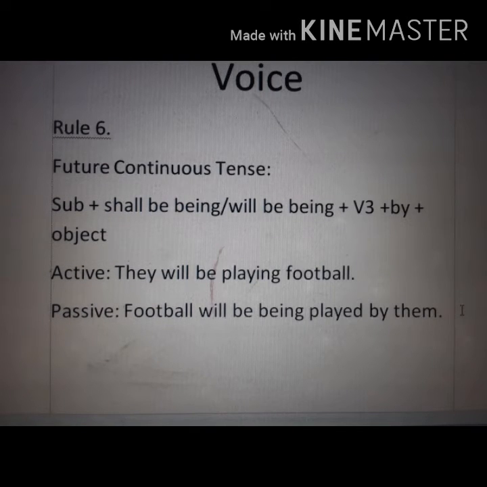And now future continuous tense. Subject plus shall be being or will be being plus V3 plus by plus object. Example, they will be playing football. Football will be being played by them.